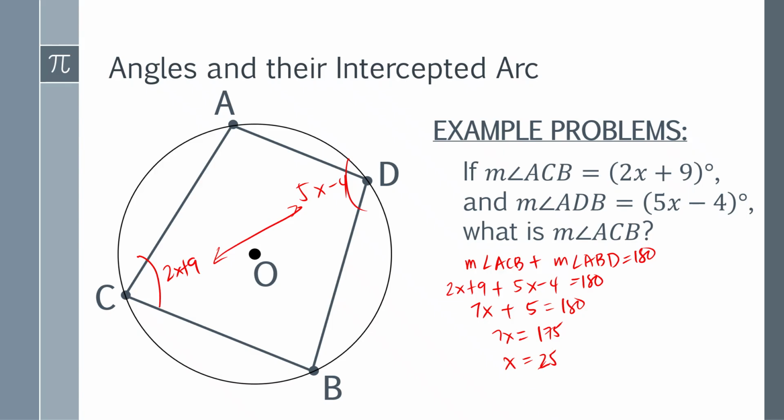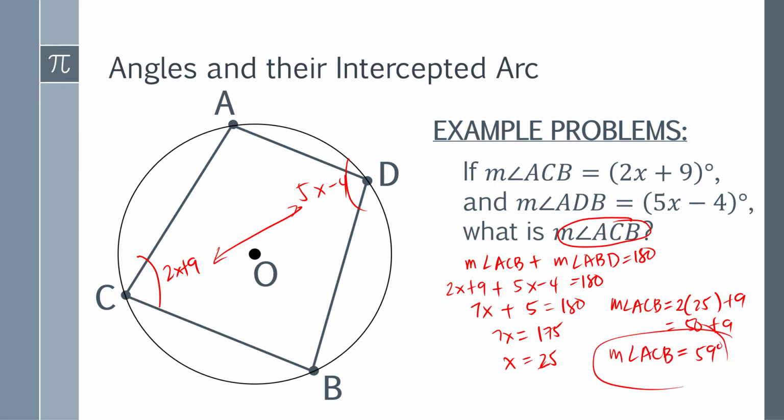We're not done because we are finding the measure of angle ACB. So the measure of angle ACB is equal to 2 times 25 plus 9. Two times 25 is 50, plus 9. Therefore, the measure of angle ACB is 59 degrees. I hope that you get this part.